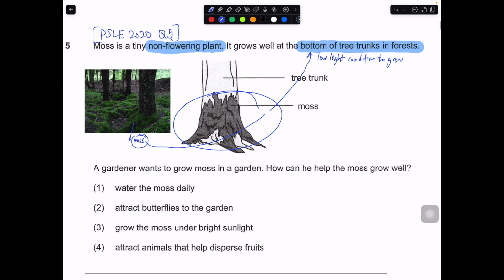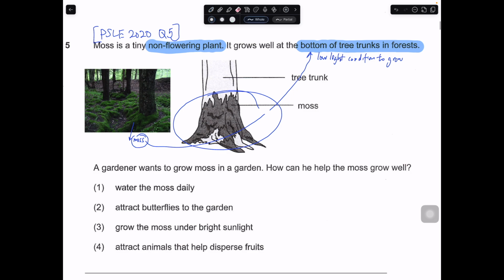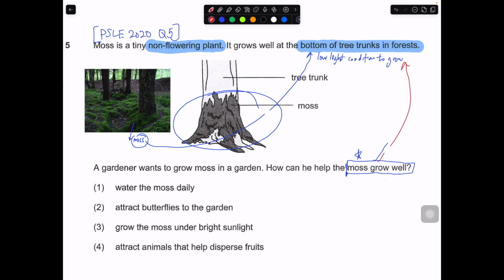So a gardener wants to grow moss in the garden. How can he help the moss to grow well? This part is the key, and you have to use these two clues over here. This is the first clue. This is the second clue. Non-flowering plant grows well at the bottom of the tree trunk, low light condition.